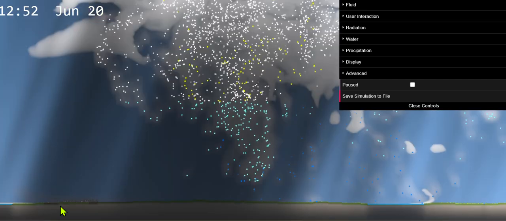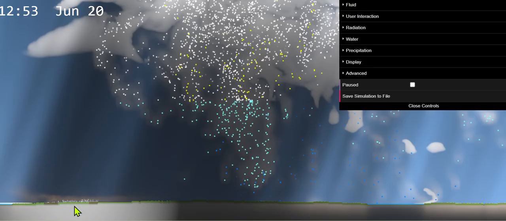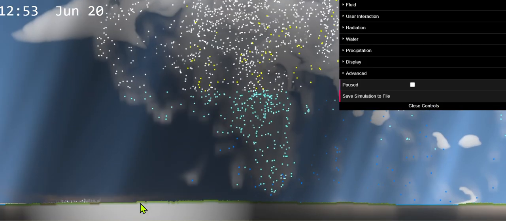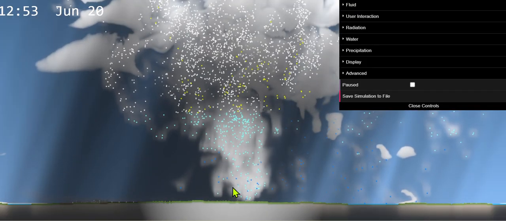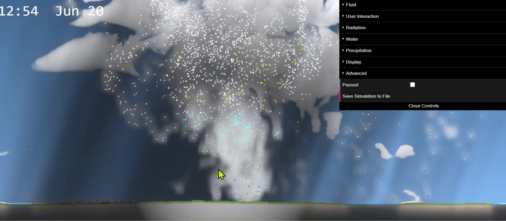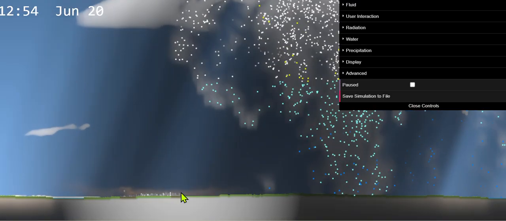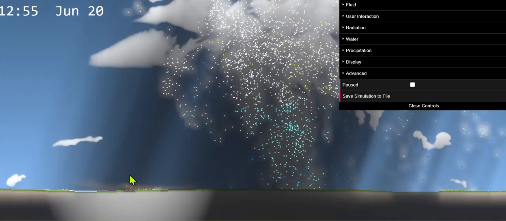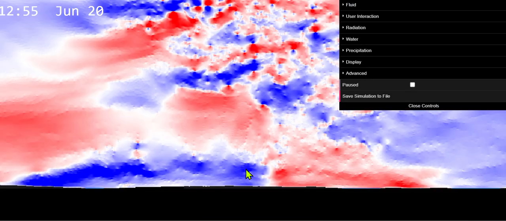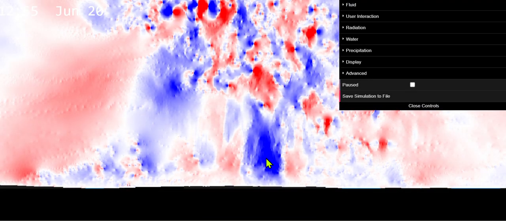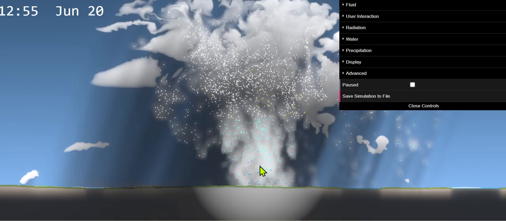Okay, this is our town right there. Live action. This is peak live action, mate. Seriously. So as you can see, the rain is hitting the ground, or the sleet, rather.